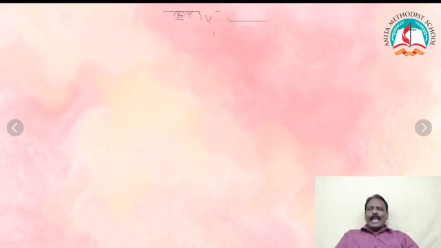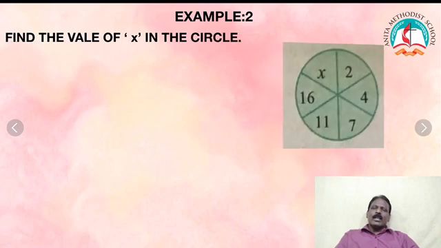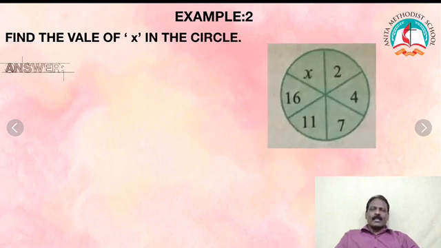Find the value of x in the circle. The circle is given with only the unknown value x. They have given 2, 4, 7, 11, 16. So what is x? This is one type of pattern. How can you find the answer? First you take 2. 2 plus 2, 4.